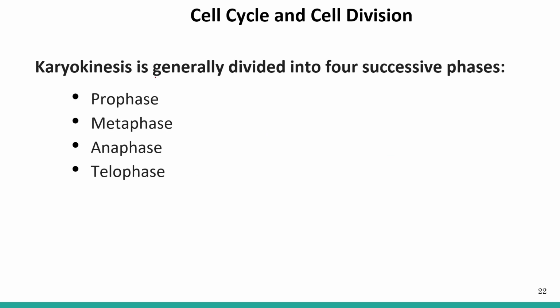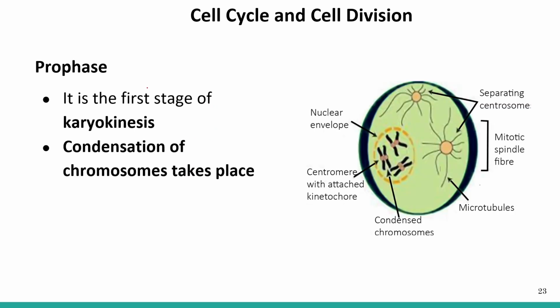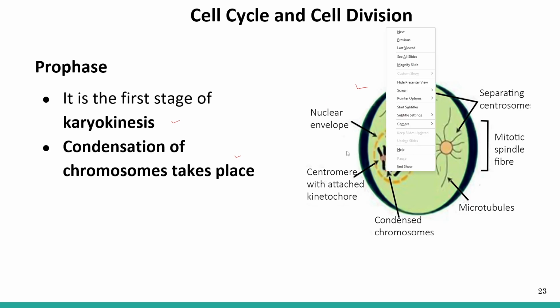Now let's talk about the karyokinesis stage. The karyokinesis stage is further divided into prophase, metaphase, anaphase and telophase. First, we will be talking about the prophase stage. Prophase is the first stage of karyokinesis, and in this stage condensation of chromosomes takes place. This is the diagram showing the prophase. In this, you can see condensed chromosomes. These are the condensed chromosomes.